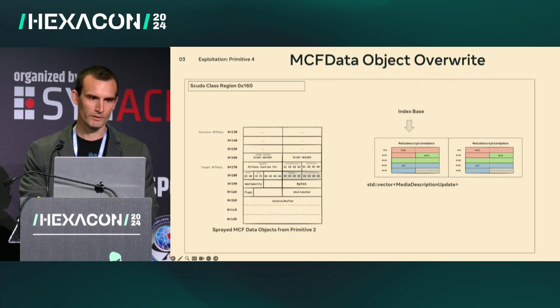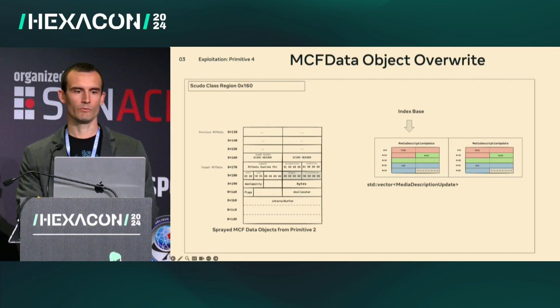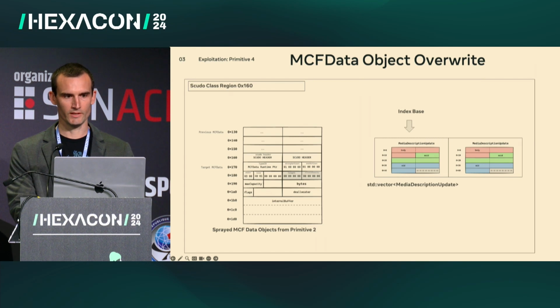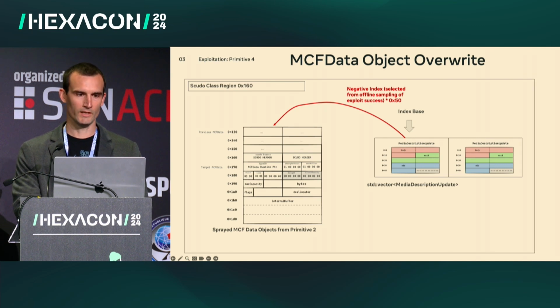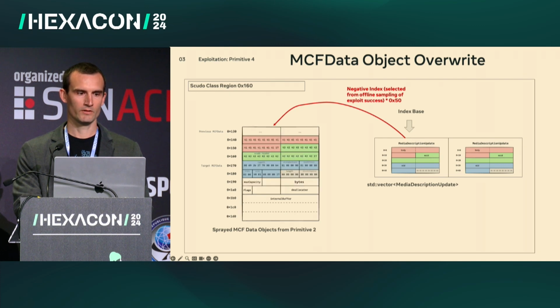This is the state of memory before the overwrite occurs. We have our std::vector of media description updates with our index base. We're going to select the negative index from our session description update payload. We selected this index based on some offline sampling of running our exploit multiple times to figure out a value that is most likely to succeed. We're going to point that at one of these MCF data objects that we've sprayed, and perform the overwrite with our 3 short std::strings.